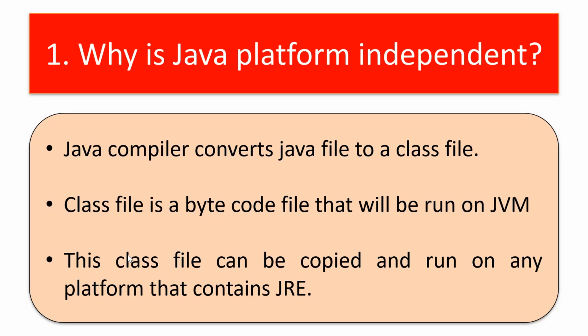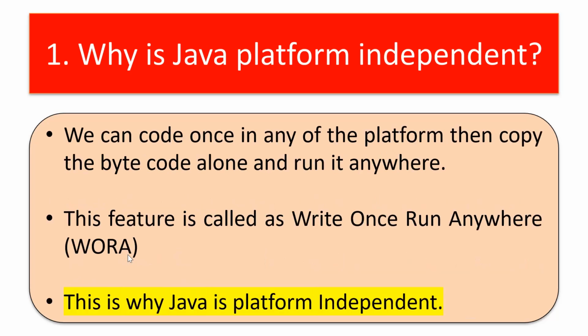That bytecode will produce the same output that was produced on the Windows machine, which means we can write the code once on any platform, copy that bytecode alone to any other platform, and run it.